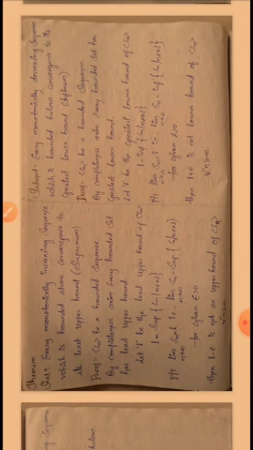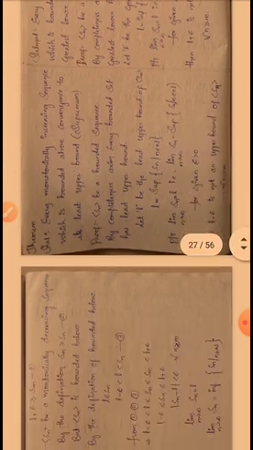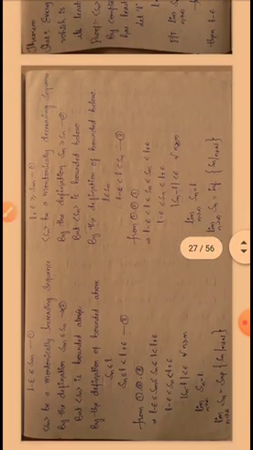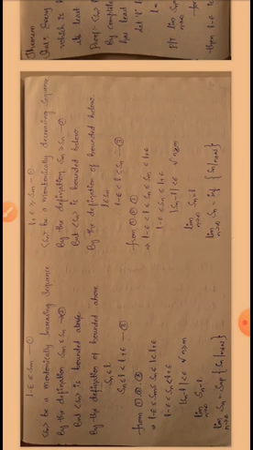So for given epsilon greater than 0, L minus epsilon is not an upper bound of sequence Sn. Okay, why? Because L is the least upper bound here. Then L minus epsilon is not an upper bound of sequence Sn, so for some m, L minus epsilon is less than or equal to Sm. This is equation number 1.